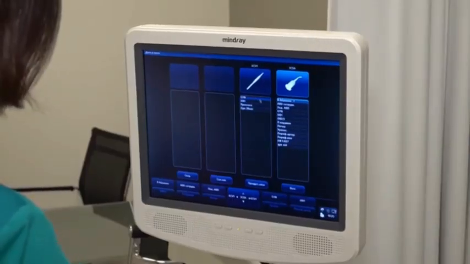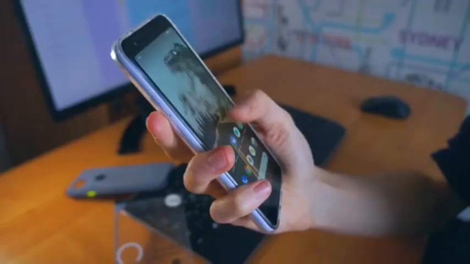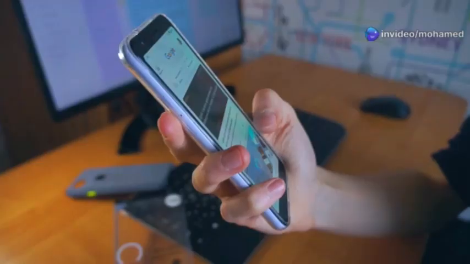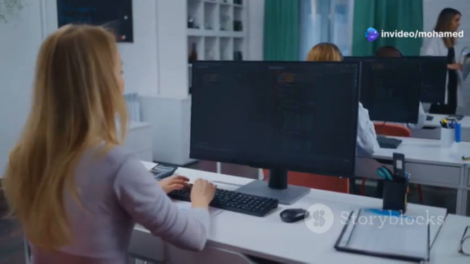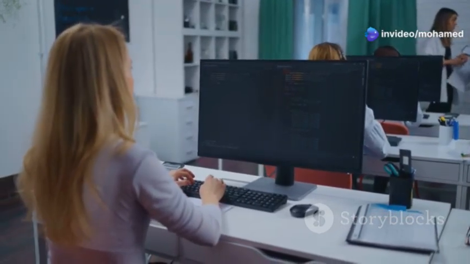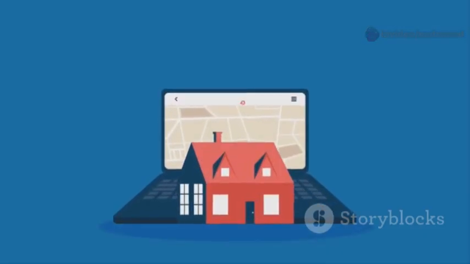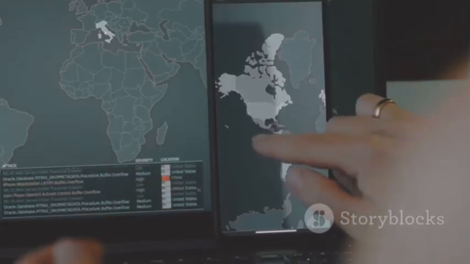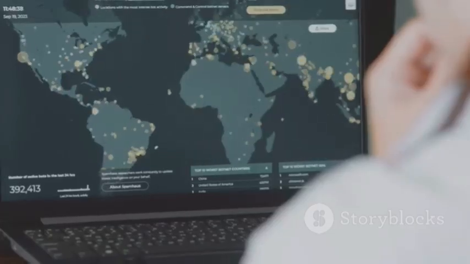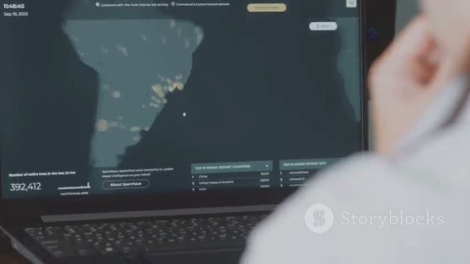JavaScript is key for creating rich user interfaces. User interfaces are how people interact with websites. JavaScript allows developers to build complex and engaging features. Think about online maps like Google Maps. You can zoom in, drag the map, and get directions. These complex interactions are often powered by JavaScript.